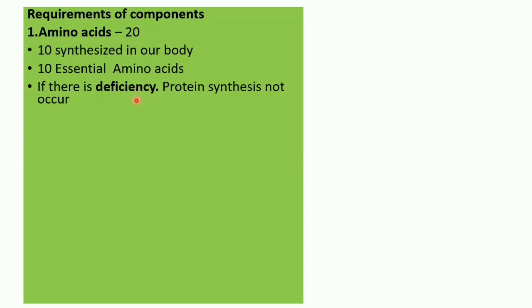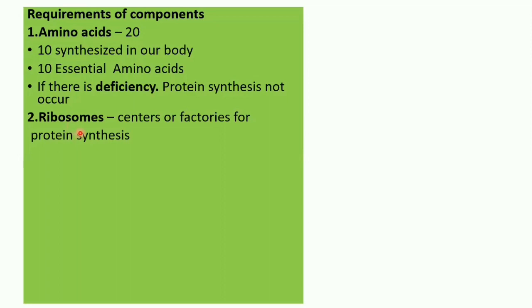If there is a deficiency, protein synthesis will not occur. That means translation will stop. In prokaryotes, there is no requirement of amino acids since all the 20 amino acids are synthesized from inorganic components.